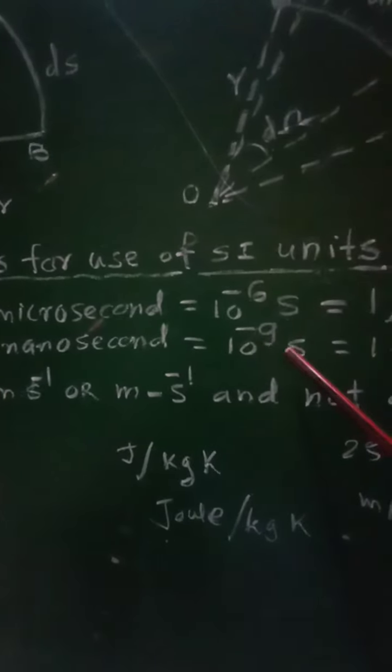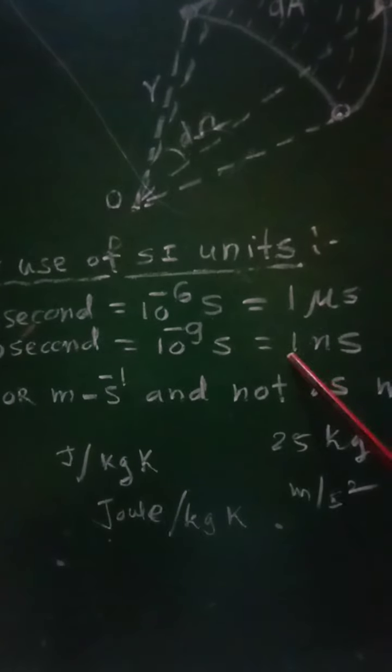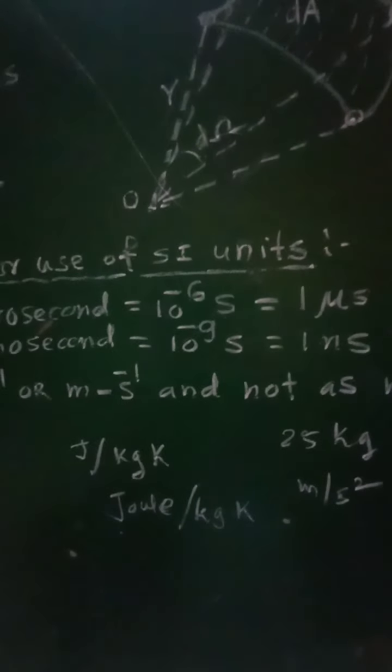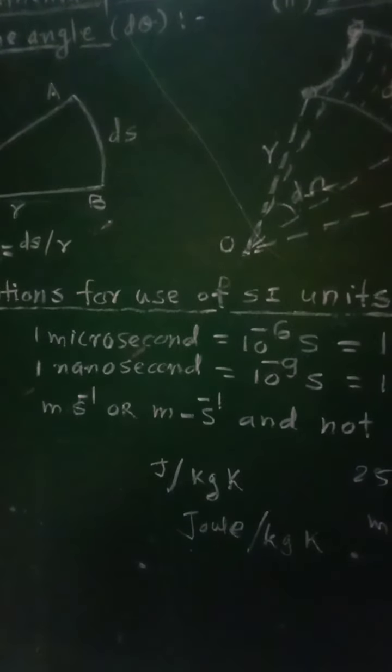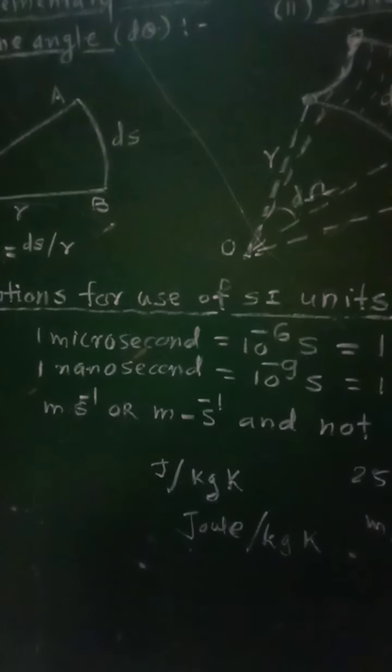Similarly, 1 nanosecond, equal to 10⁻⁹ second, will be given as 1 ns. So prefix symbols must be used before the symbol of the unit.